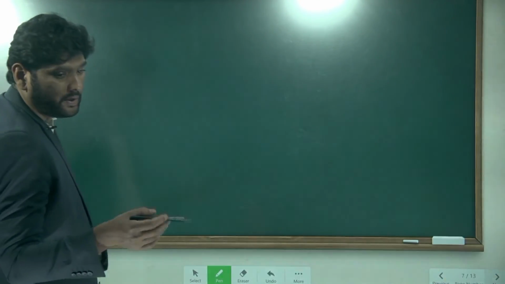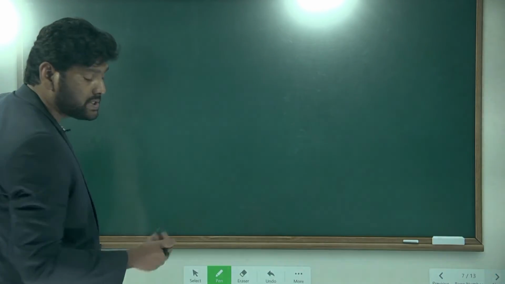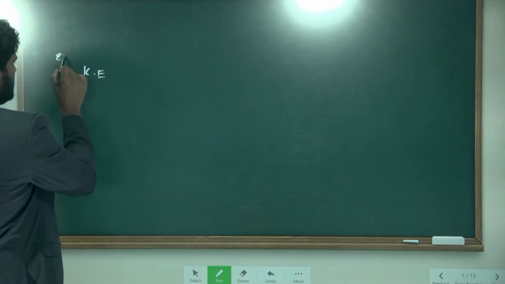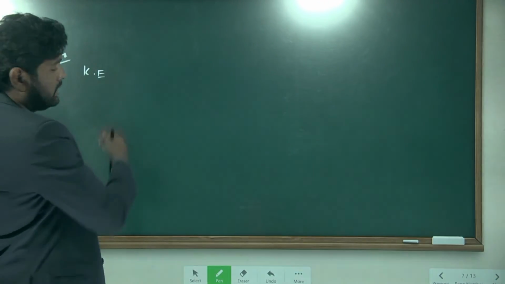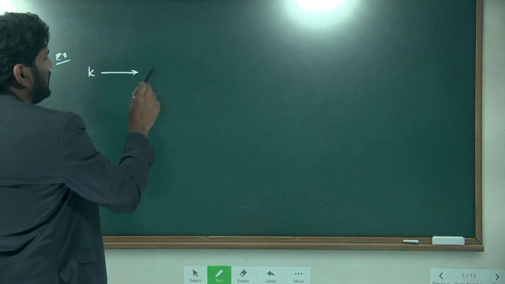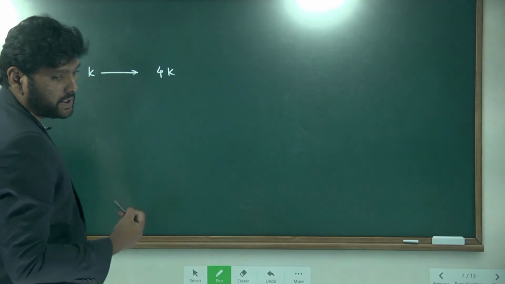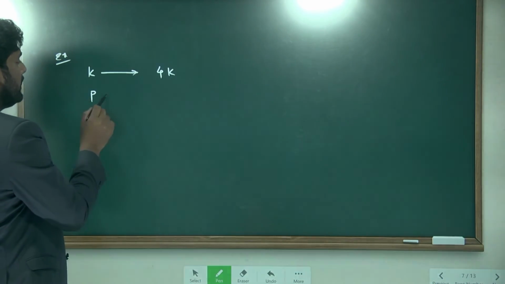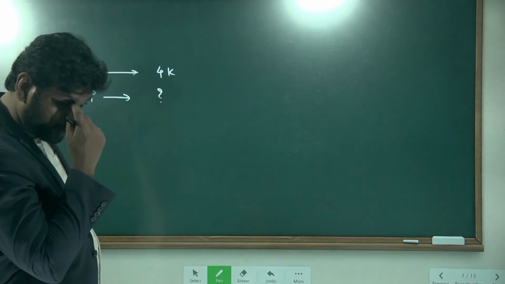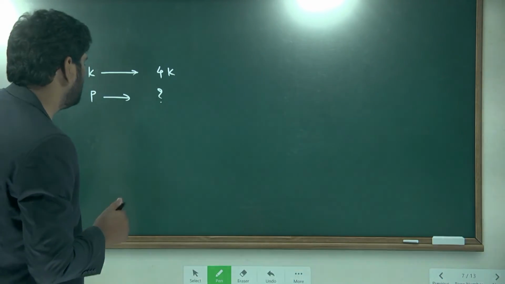Just now I asked about momentum; now I'll give a kinetic energy problem. Kinetic energy is K initially. It is increased to 4 times. Kinetic energy increased 4 times. Then momentum is increased how many times? Which formula are we supposed to use here?